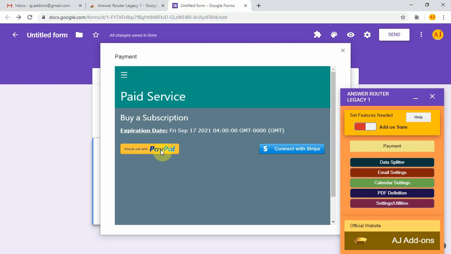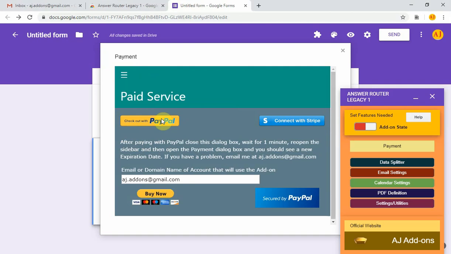You can pay with PayPal or you can pay with Stripe. If you decide to pay with PayPal or Stripe, the add-on makes an external request. That's what the permission was for the external request.